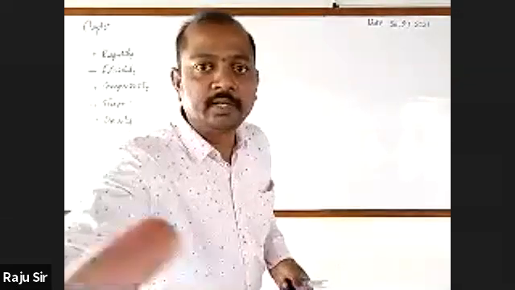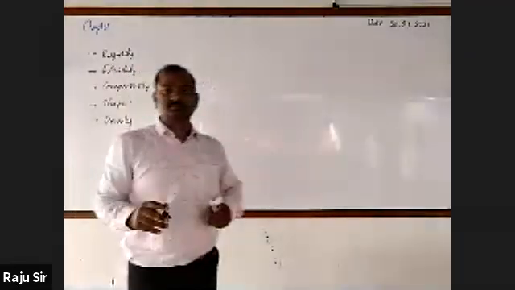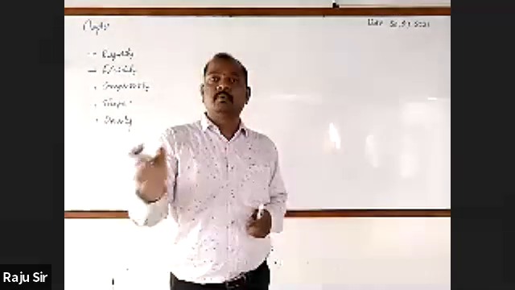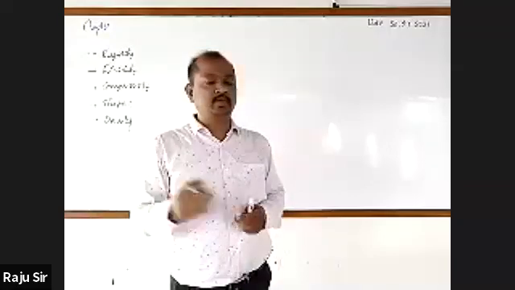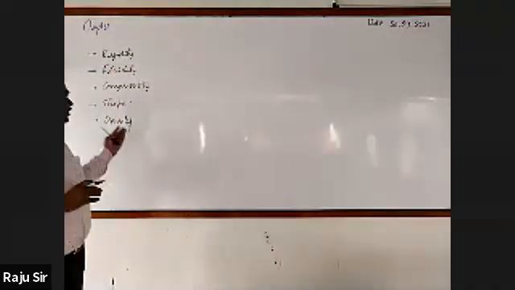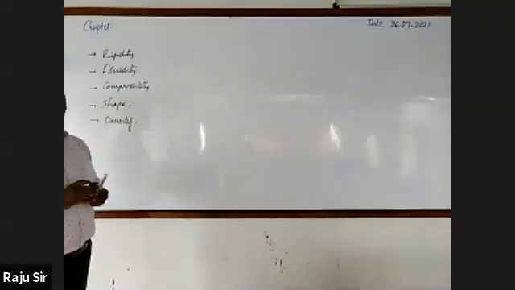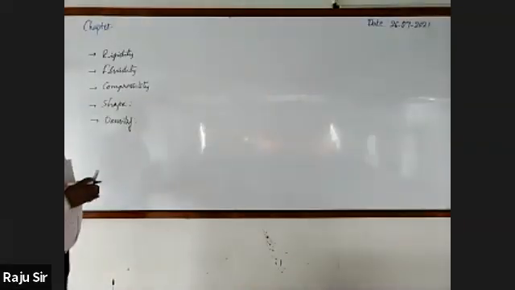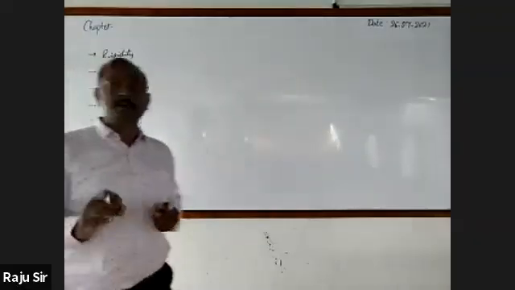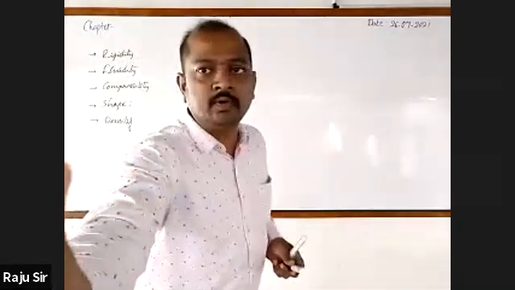Next, it is density, and it is defined as the ratio of mass of an object to its volume. The ratio of mass of an object to its volume is called density. Then what is the formula that we use to find out the density of a matter? Mass by volume. Mass divided by volume.